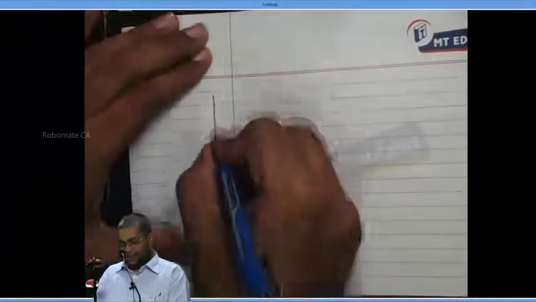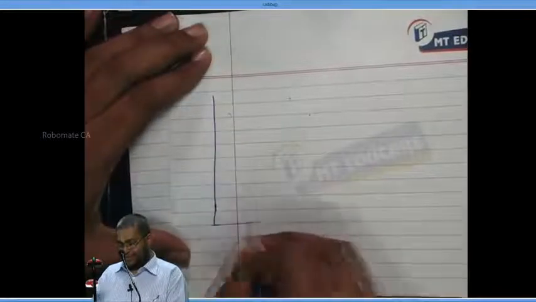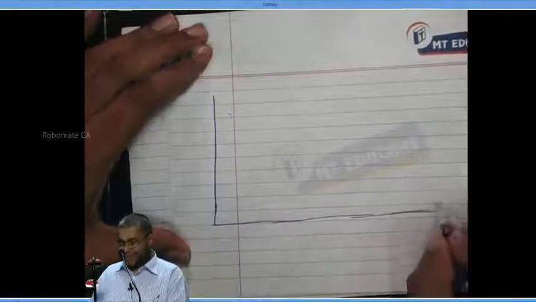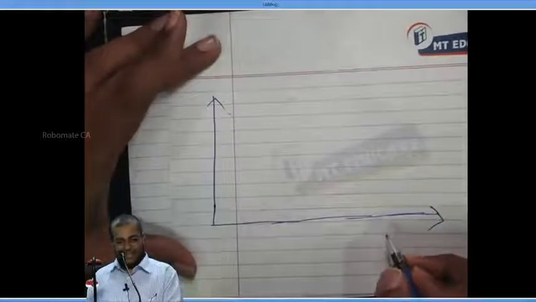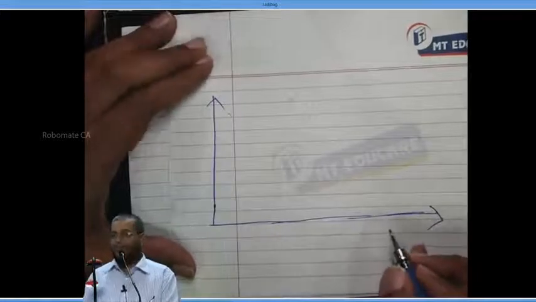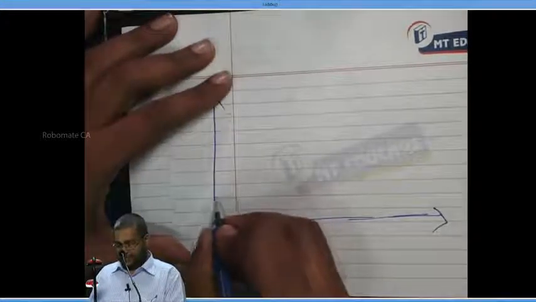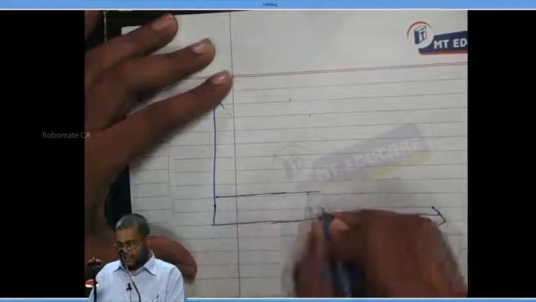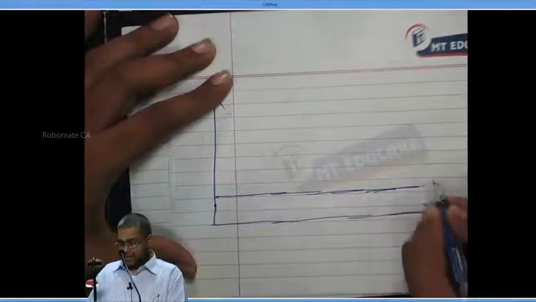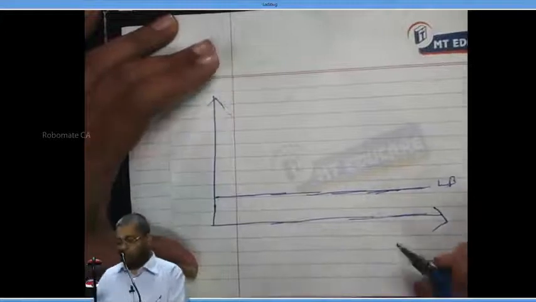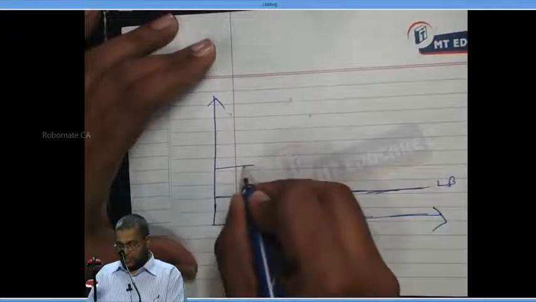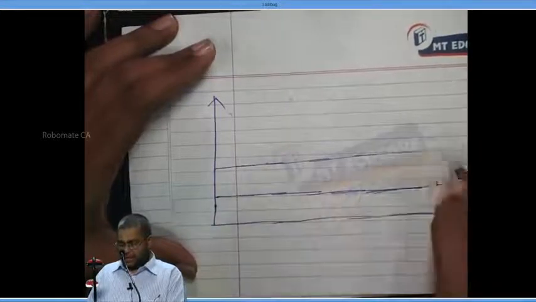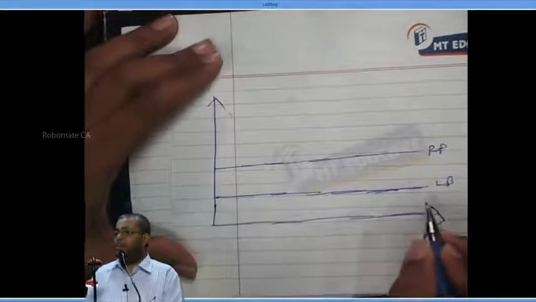See, I am making you comfortable. Now, draw an x-axis and y-axis. Draw a line. It is called LB. LB means lower bound. Draw another line which is called RP. RP means return point.